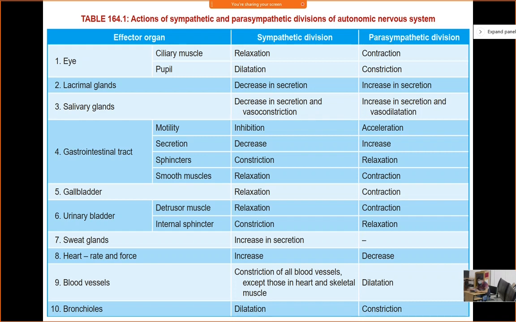Okay, in sympathetic stimulation, bronchodilation is there, so you will get more and more air inside your alveoli. But what about the blood vessel outside the alveoli? Will it be constricted or dilated? What do you think? Constricted or dilated?